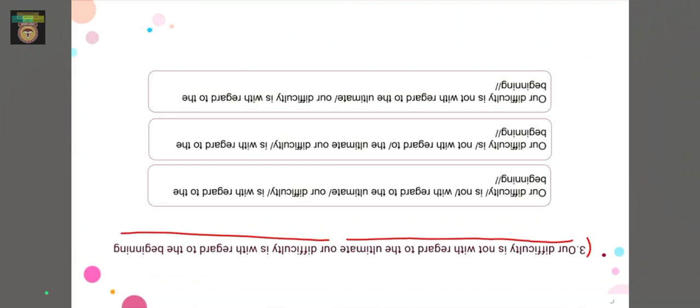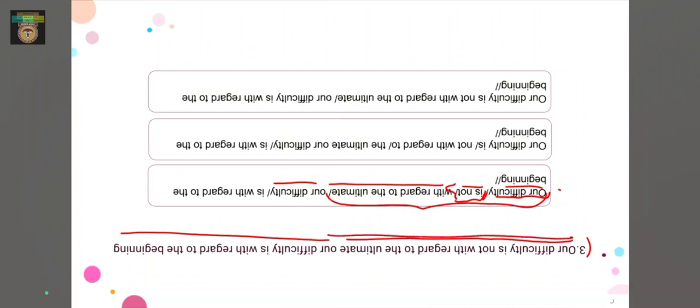So let us have a look at our options here. In the first option we have: our difficulty is not with regard to the ultimate, our difficulty. Here what's wrong is we don't say "our difficulty" and then take a pause and say "is not". So we don't take pauses here, right? We say this whole sentence in one go, without a pause anywhere.